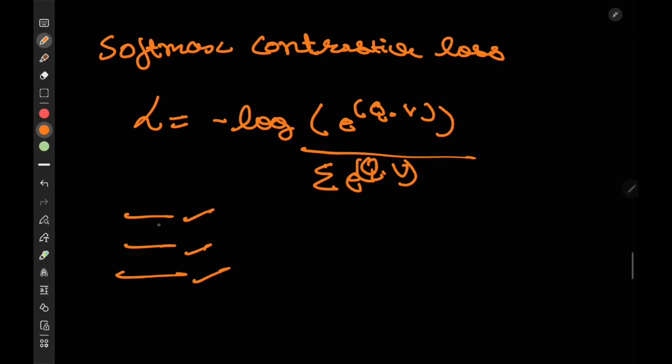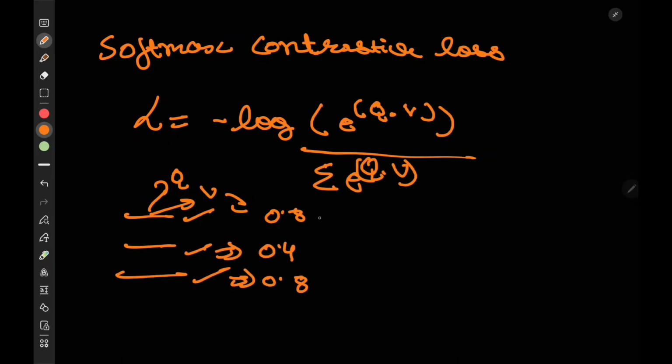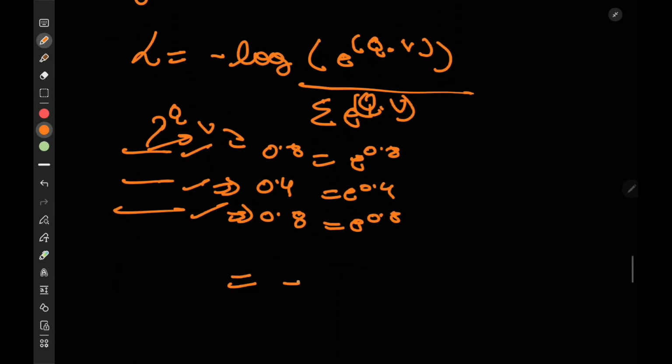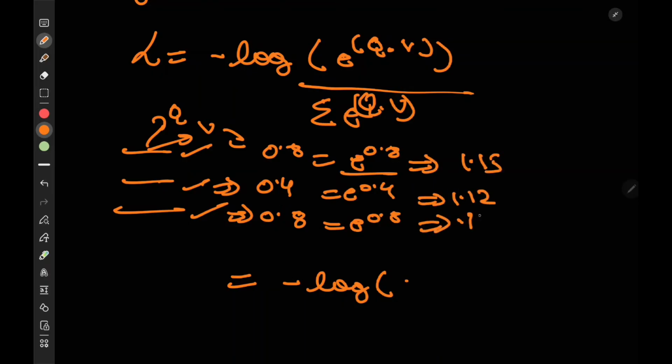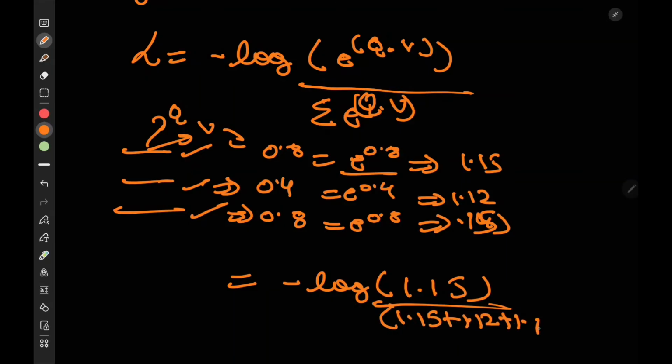We calculated the query embedding, we calculated the video embedding, we did a dot product, and we got the score 0.8. For this, we got the score as 0.4, and then 0.8. Then we did e raised to power 0.8, e raised to power 0.4, e raised to power 0.8 again. Then the formula would be minus log. Let's call these quantities 1.15, 1.12, 1.14. So the score, 1.15 only. So it would be minus of log of 1.15 divided by 1.15 plus 1.12 plus 1.15.